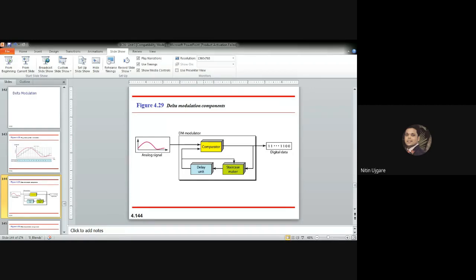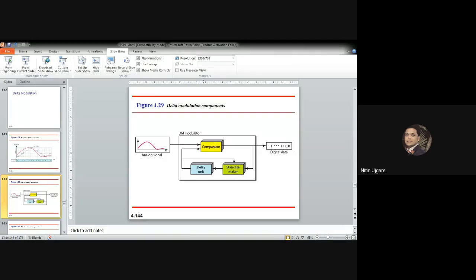At each sampling interval, the modulator compares the value of the analog signal with the last value of the staircase signal. If the amplitude of the analog signal is larger, then the next bit that this modulator predicts will be 1.